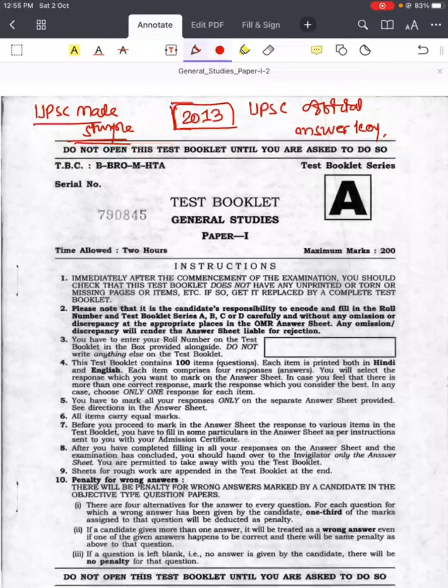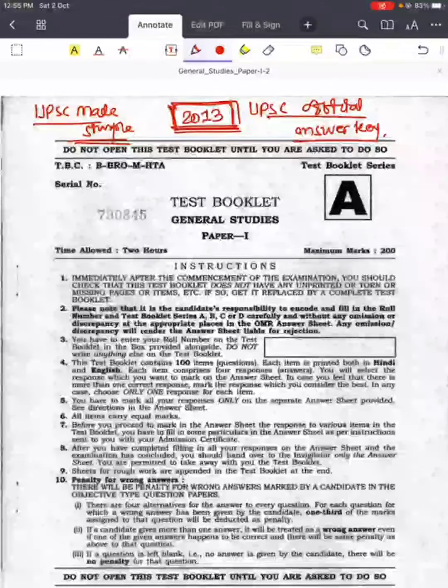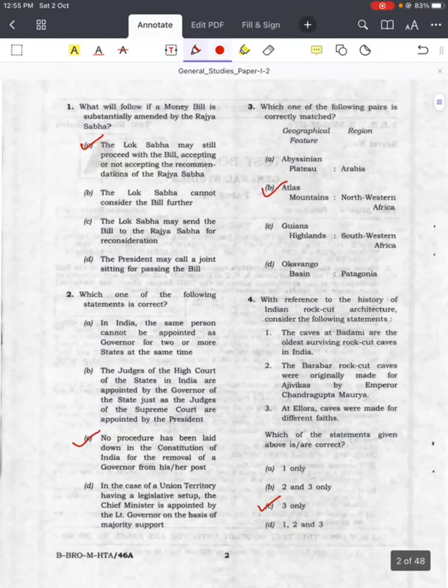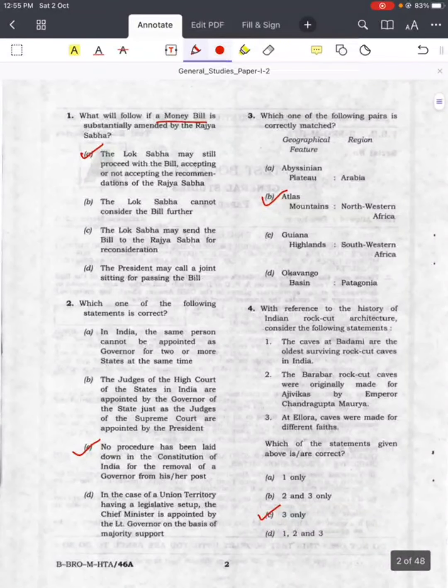We are in a series of UPSC official answer keys for previous year questions. So this video is for the 2013 UPSC question paper and its official UPSC answer key. We will briefly go through the questions, we will not discuss much. First question, with respect to money bill, answer is A.